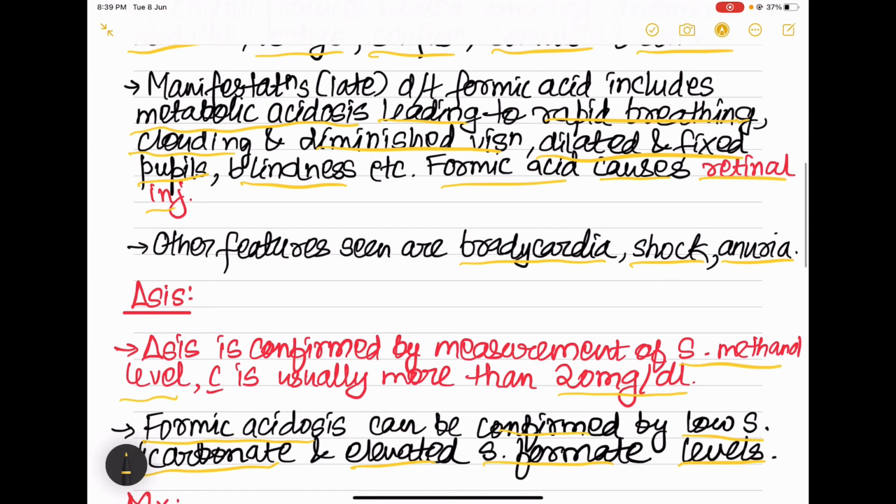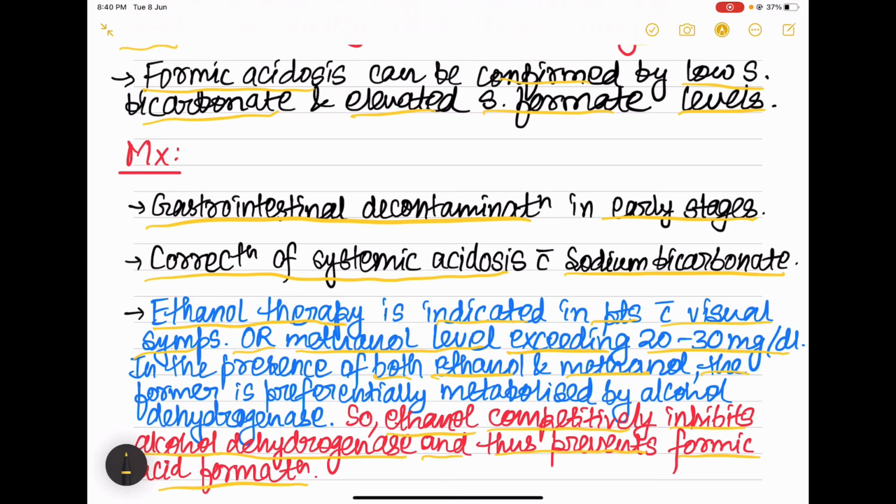Coming to the diagnosis, it is made by serum methanol levels, serum bicarbonate levels and serum formate levels. So serum methanol level will usually be more than 20 milligram per deciliter and there will be low serum bicarbonate levels and elevated serum formate levels. Now coming to the management, in early stages gastrointestinal decontamination is of use. Then we have to do correction of systemic acidosis by sodium bicarbonate.